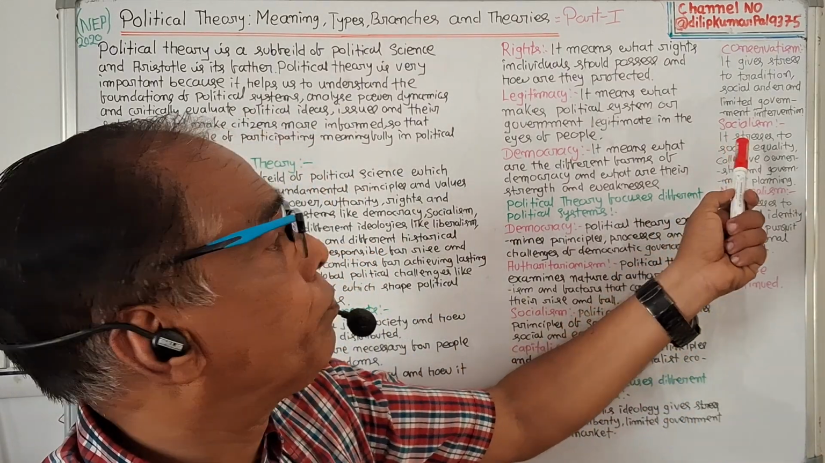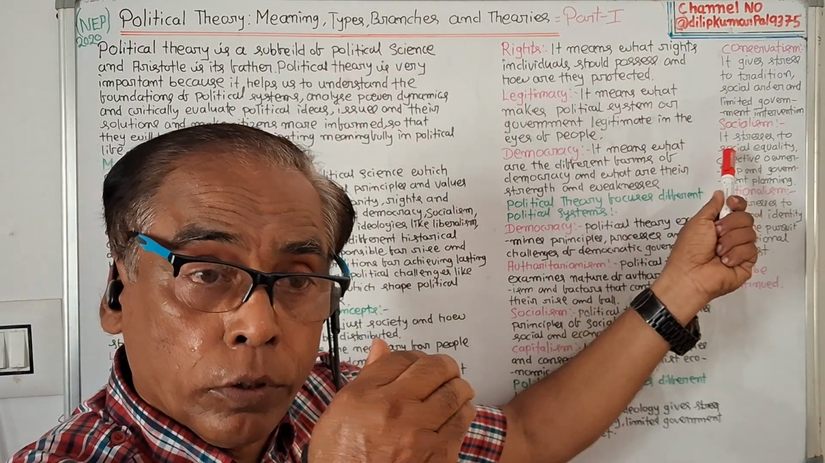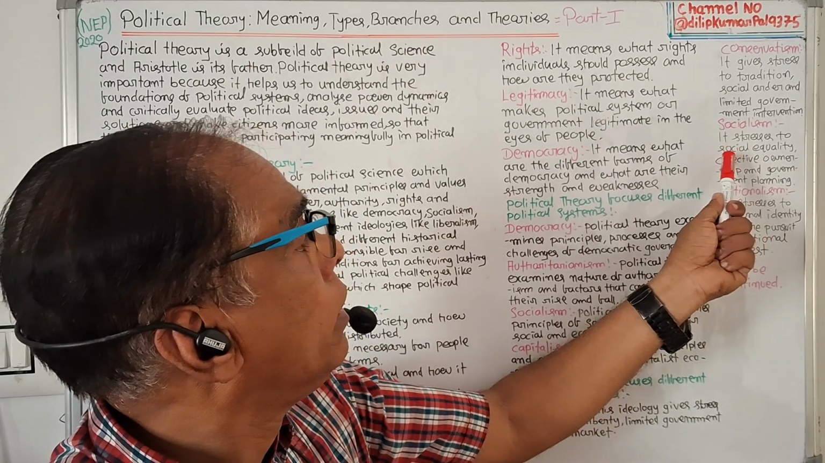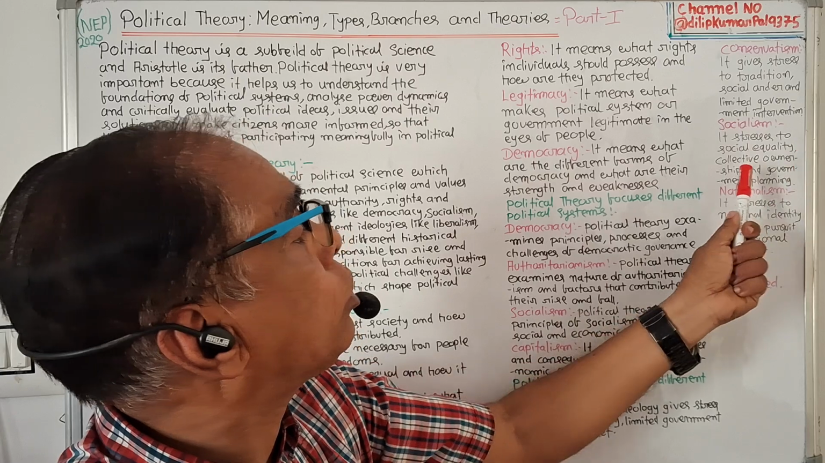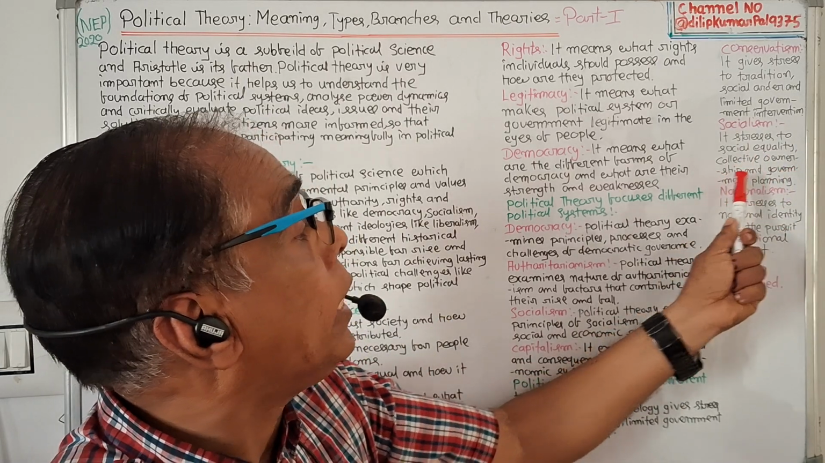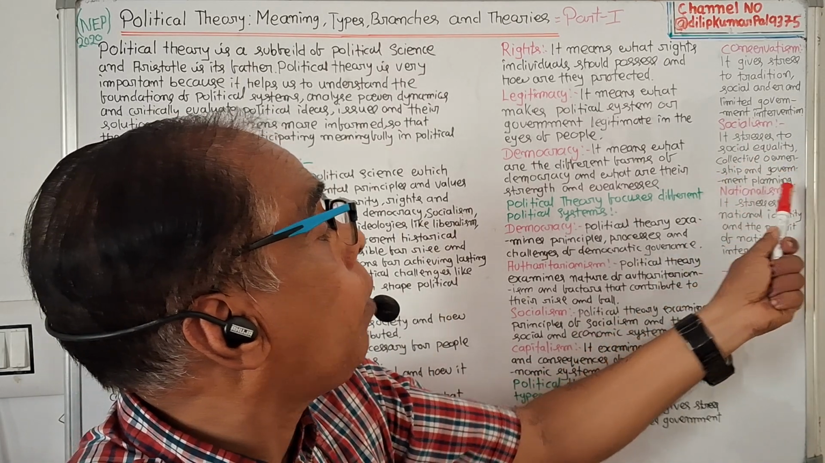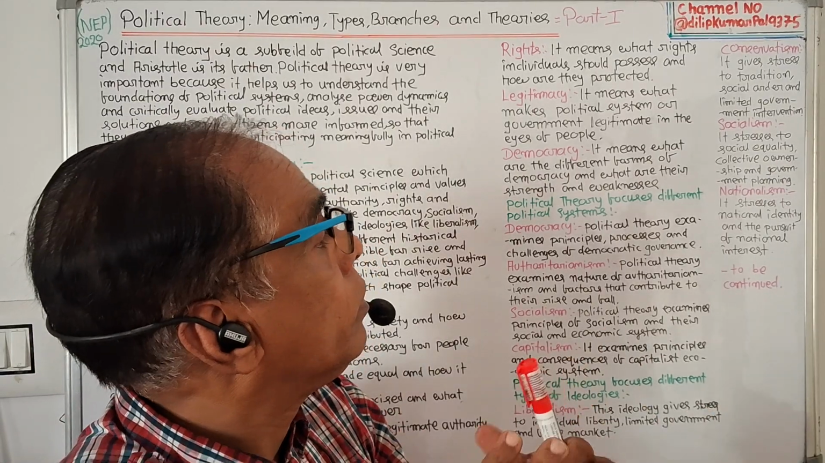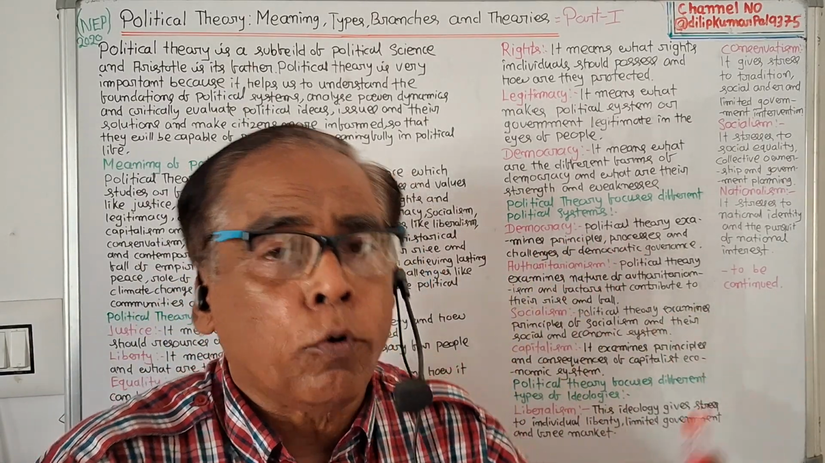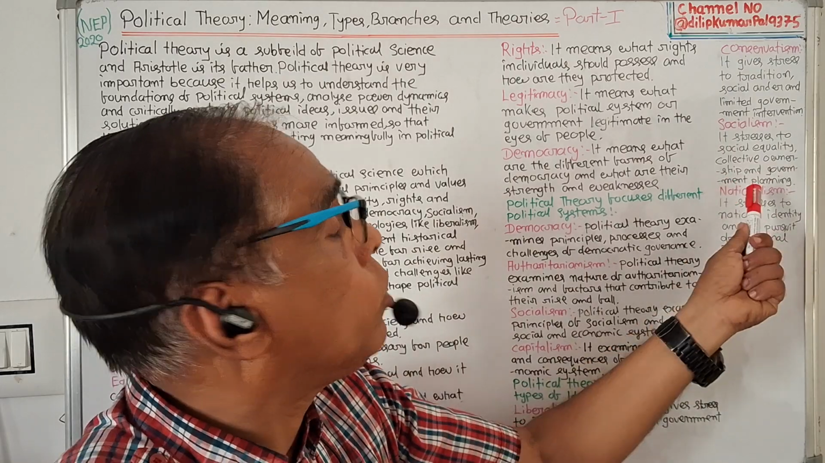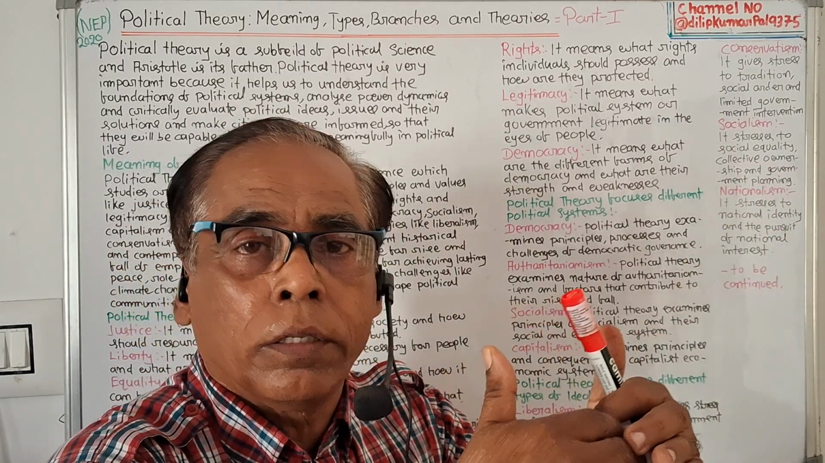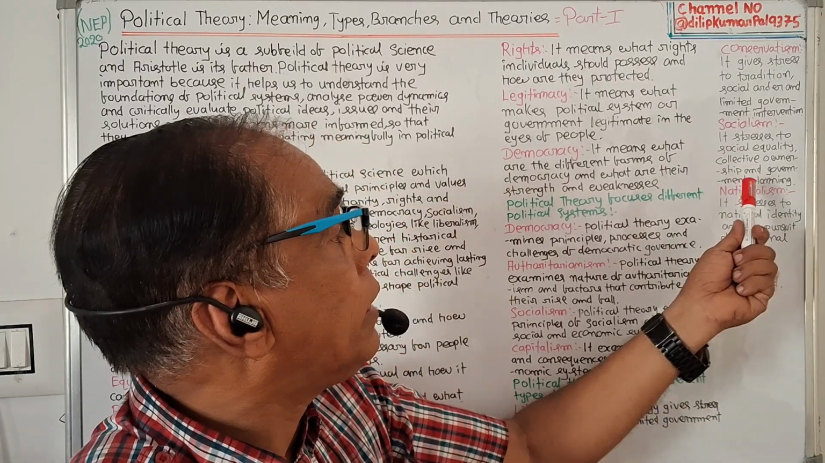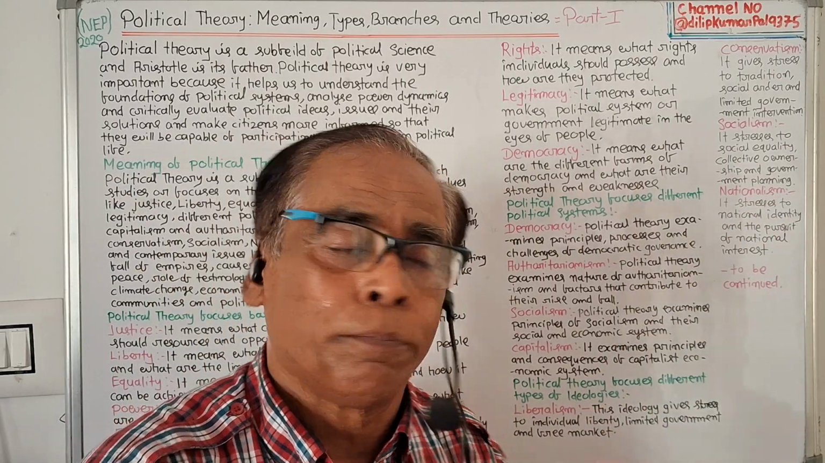Then socialism. It also studies socialism. So what will you find in socialism? Socialism stresses social equality, collective ownership, and government planning. Social equality means all the people will be equal. Then collective ownership: means of production should be controlled by government. Then government planning: government should plan.